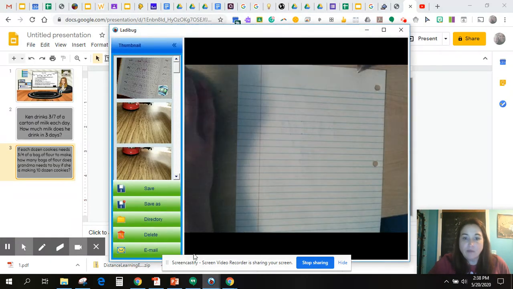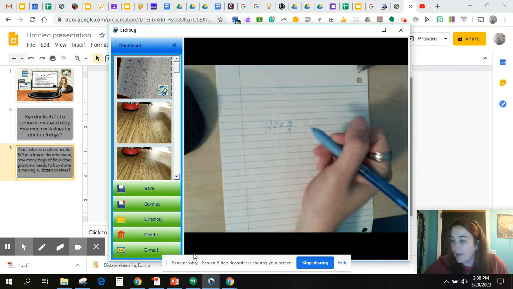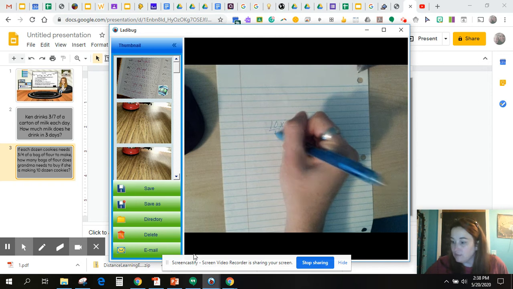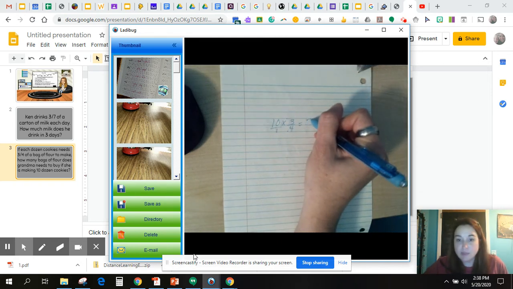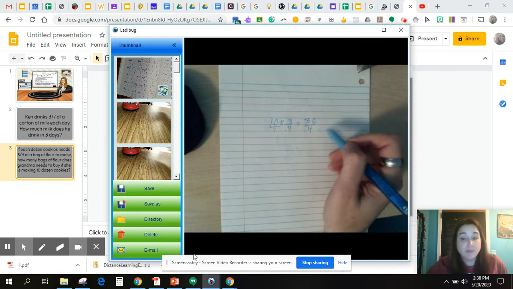So let's go back over to our ladybug. So 10 times 3/4 of a bag. So again, whole number is a fraction. Multiplying through, 10 times 3 is 30. 1 times 4 is 4.